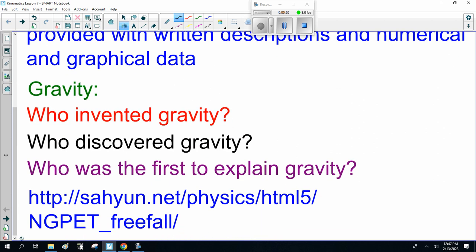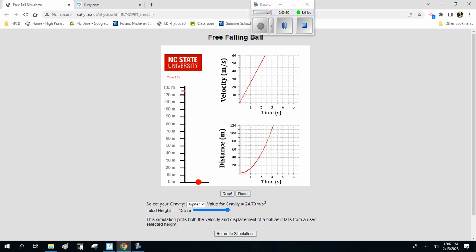Now, gravity. Who invented gravity? Who discovered gravity? Who was the first to explain gravity? Well, unfortunately we have a little thing to play with here. This is an app showing you velocity and displacement of dropping objects. So if we drop something on Earth,